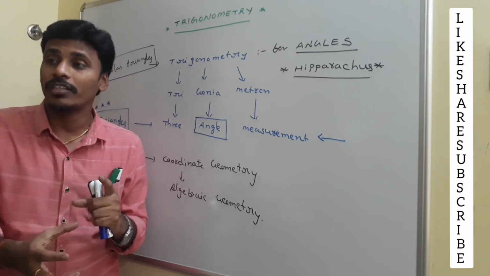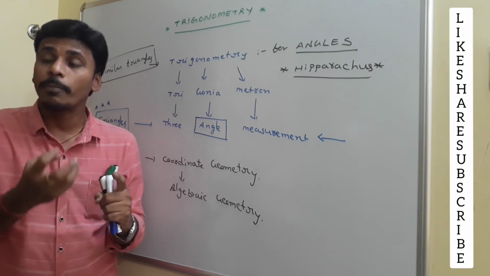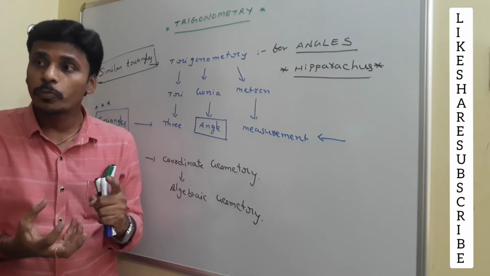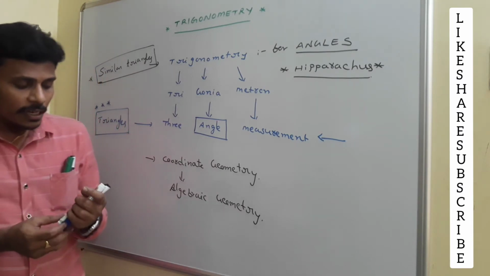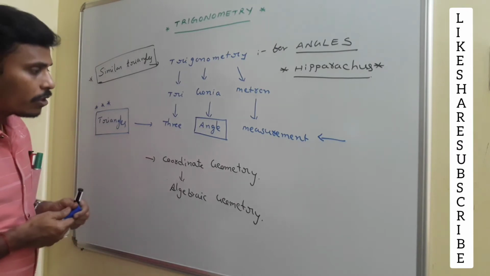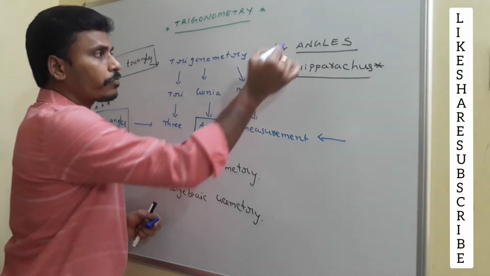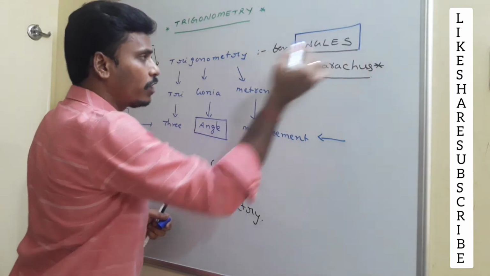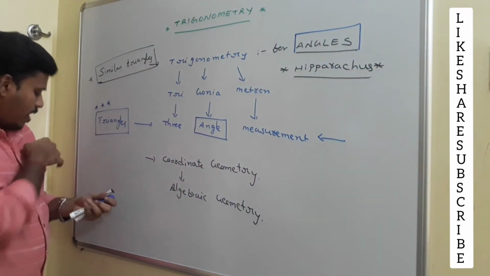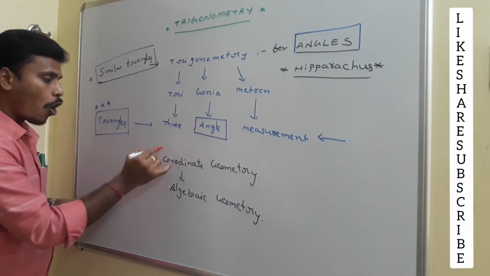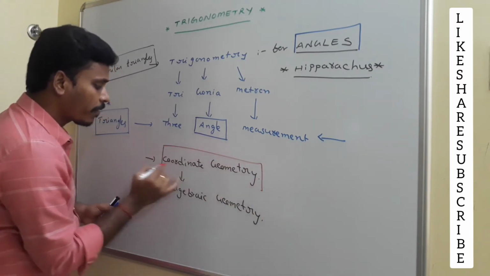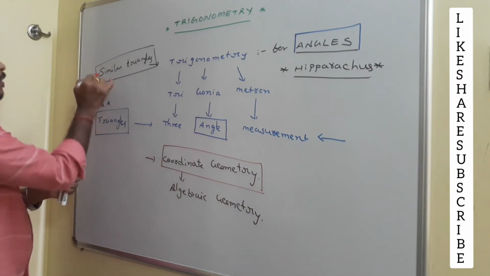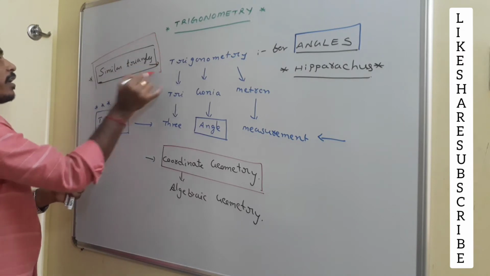To enter into trigonometry, we need certain pre-requirements. What are those? We need at least a minimum knowledge about the concept of angle, a brief knowledge about the coordinate system, and a brief knowledge about similar triangles also.